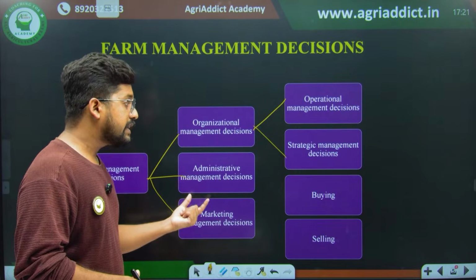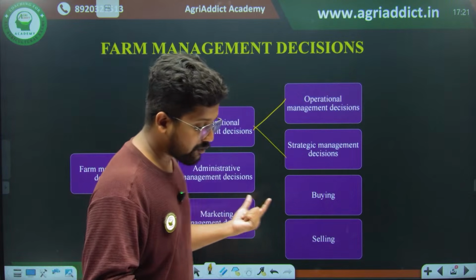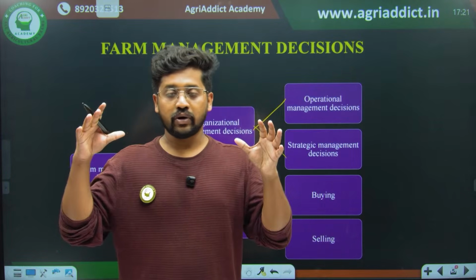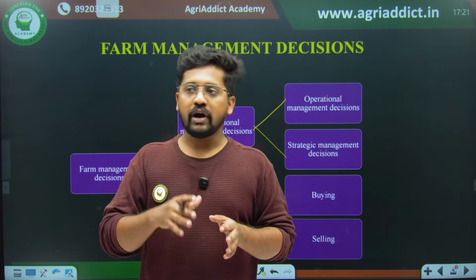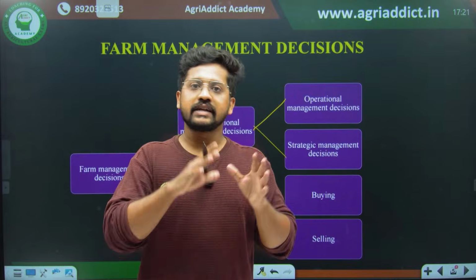Second one is administrative management decision. In administrative management decision, you are actually the auditor, or you are actually the head, right? So you have to keep the records, and you have to maintain the registers and all.